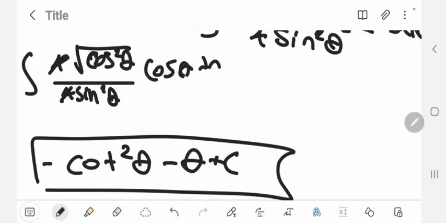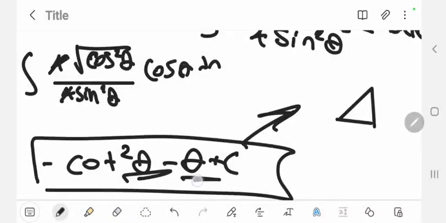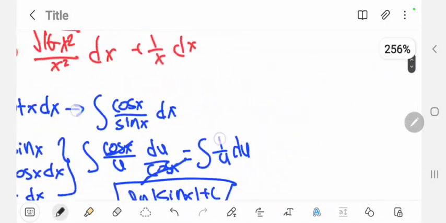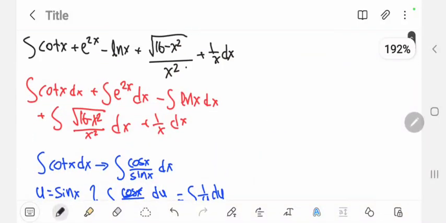Now, to not waste time, I'm going to keep this as my final answer. You can change it into x. Me personally, I'm not even going to lie to you, I do not know how. I know there's this triangle thing, and you have to obviously draw the hypotenuse, and if this is this, this is that. But I'm going to leave it as theta. And I know this is not fully simplified. You'll be like, wait, this is still wrong. This isn't wrong. It's just that I didn't simplify it.